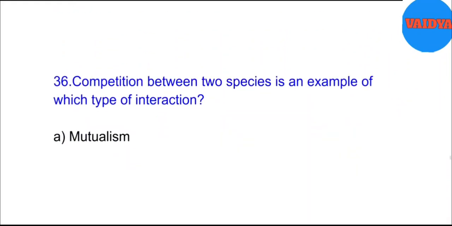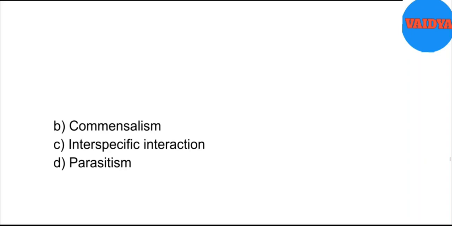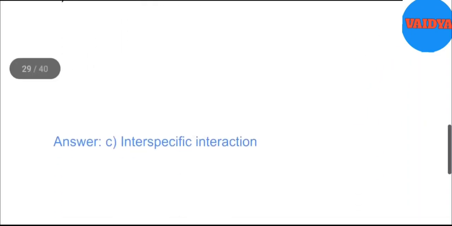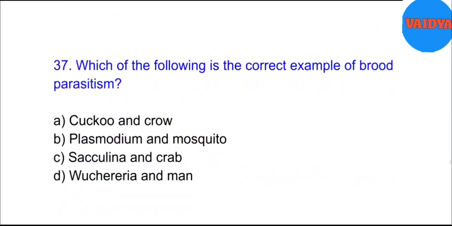36. Competition between two species is an example of which type of interaction? A. Mutualism. B. Commensalism. C. Interspecific interaction. D. Parasitism. Answer. C. Interspecific interaction.